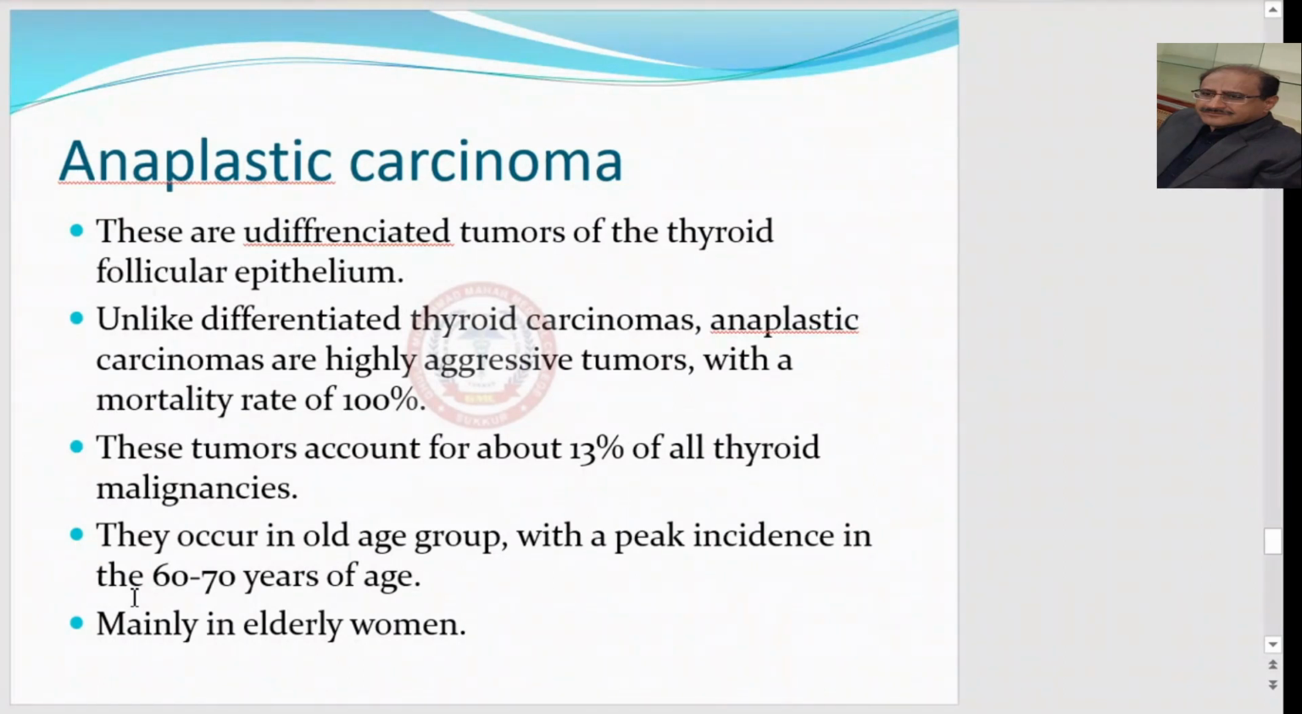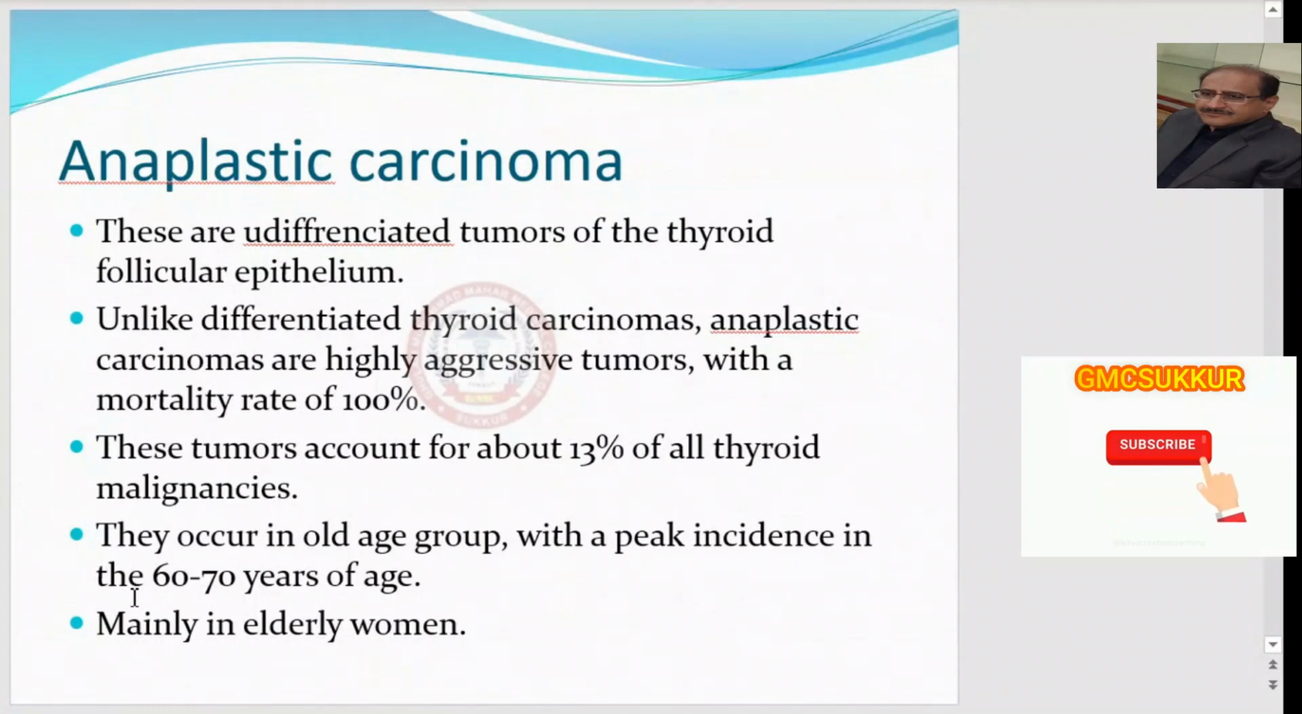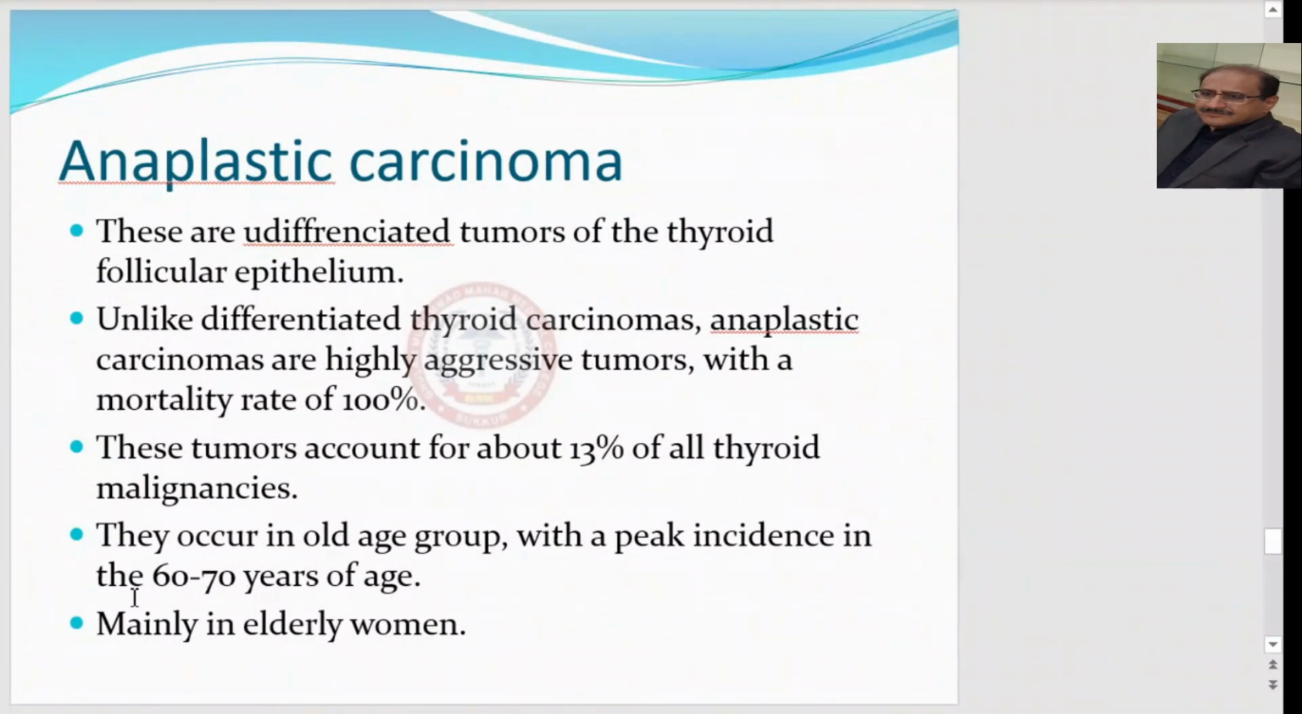Unlike differentiated thyroid carcinomas, anaplastic carcinomas are highly aggressive tumors with a mortality rate of 100%. As I've told you, the anaplastic carcinoma is an undifferentiated, very advanced, aggressive tumor, and its mortality rate is about 100%. These tumors account for 1 to 3% of all thyroid malignancies. They occur in the old age group with a peak incidence at 60 to 70 years of age, mainly in elderly women.